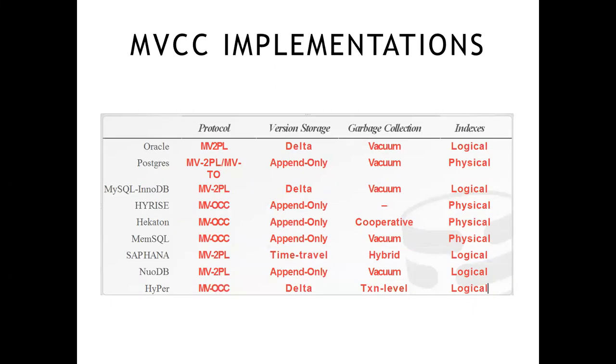You can see on the left side of the table there are a number of databases and the protocols which they are using, like MVOCC, which stands for multi-version optimistic concurrency control, and MV2PL, which stands for multi-version two-phase locking, correct? So these are the protocols. Then version storage, garbage collection, just an overview of databases, how and what they are using, right? Indexes, logical or physical, correct?